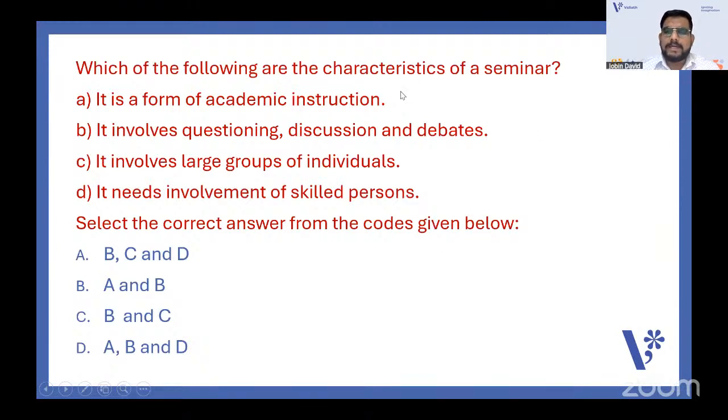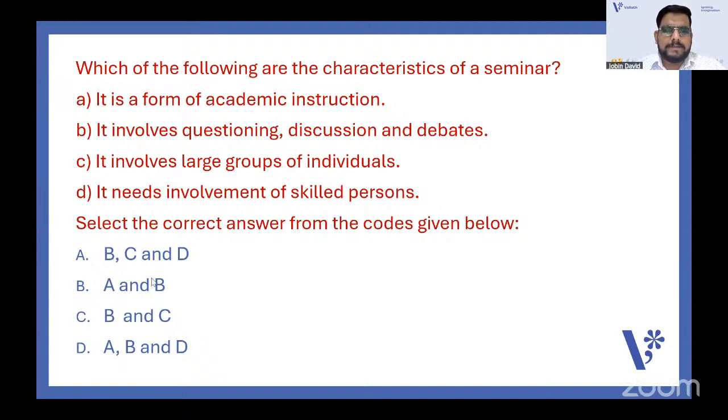Which of the following are the characteristics of a seminar? A: It is a form of academic instruction. B: It involves questioning, discussion, and debates. C: It involves large groups of individuals. D: It needs involvement of skilled persons. Select the correct answer from the codes given below: B, C, D; A and B; B and C; A, B and D. Which one will you go with? Yes, students ask questions. Yes, Rajkumar, you are correct. Inquiry training method.